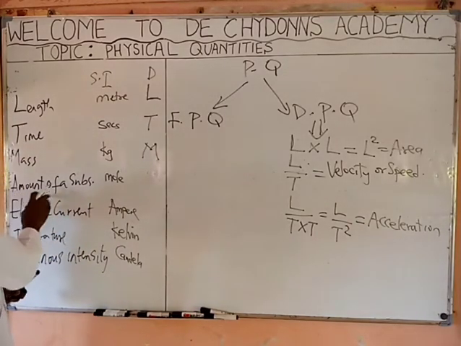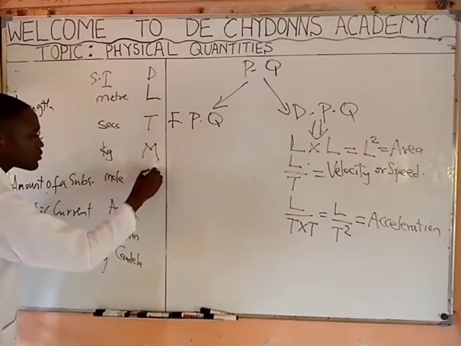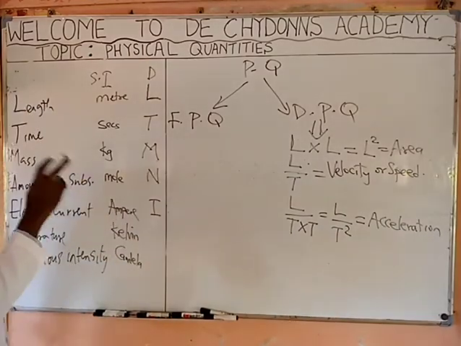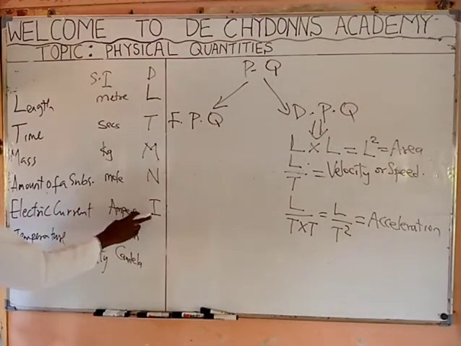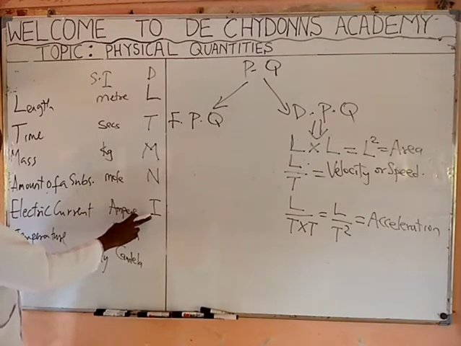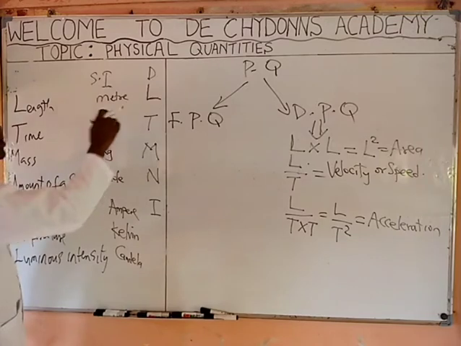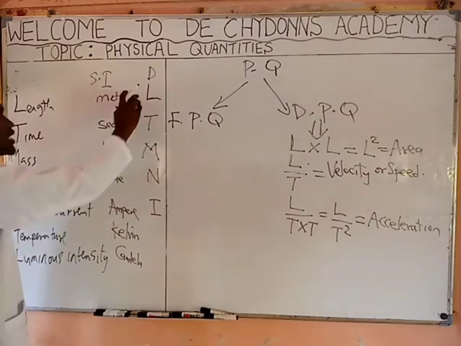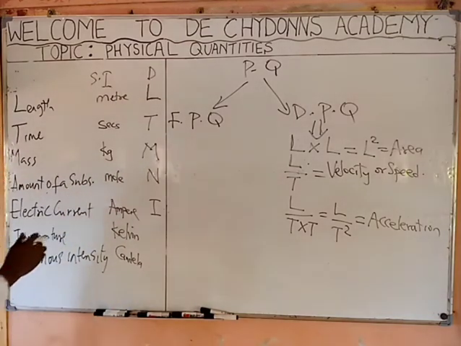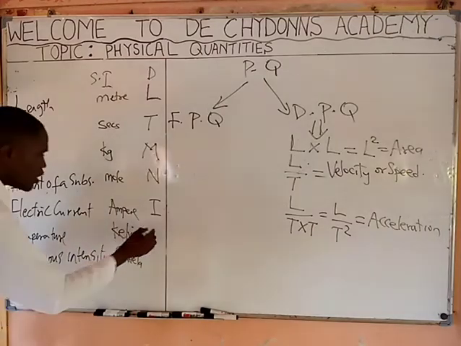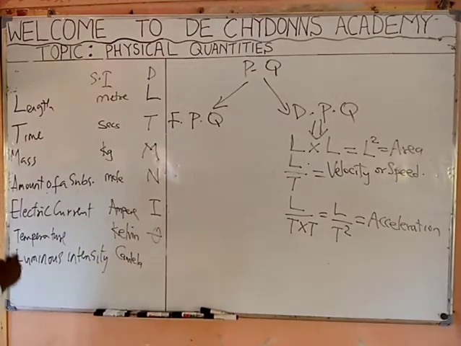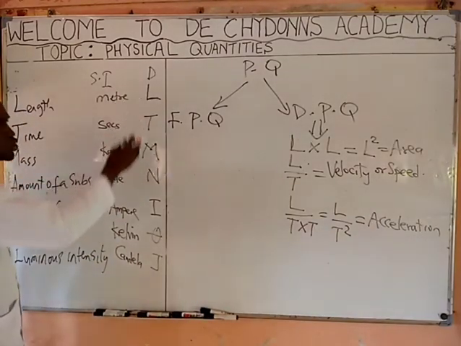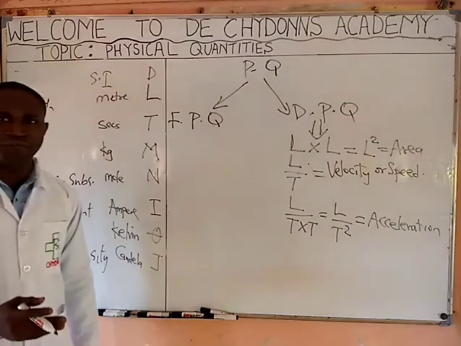Now, for the amount of substance, we use N. For electric current, we use I. It's no longer the first letter, but an approved letter meant to be used. Only these first three make use of the first letter of the fundamental physical quantity in representing its dimension. Then, temperature, we represent it with theta. Luminous intensity, we represent it with J.